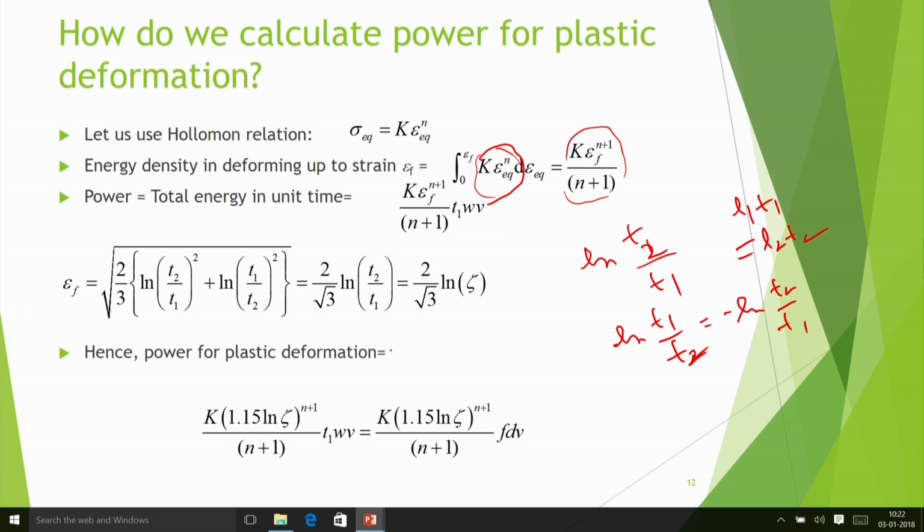Hence the power for plastic deformation becomes, here 2 by under root 3 is nothing but 1.15. So we substitute in this expression, and it becomes K times 1.15 ln zeta divided by (n plus 1), to the power n plus 1, and T1 W V. Instead of W I can write F, and instead of T1 I can write D, the depth of cut, and I get this type of expression. So this way I can calculate the power for plastic deformation.